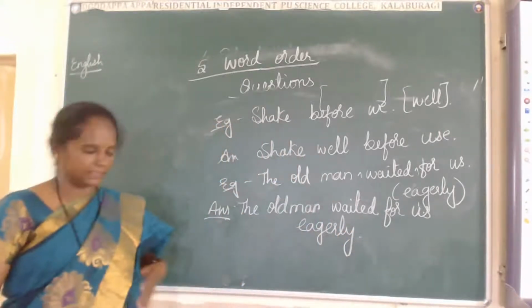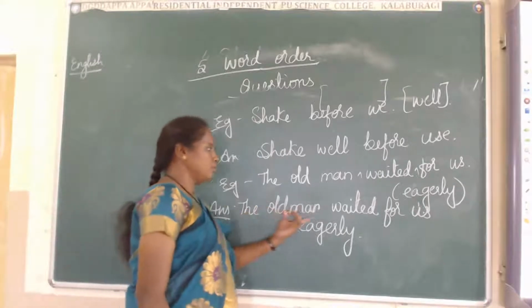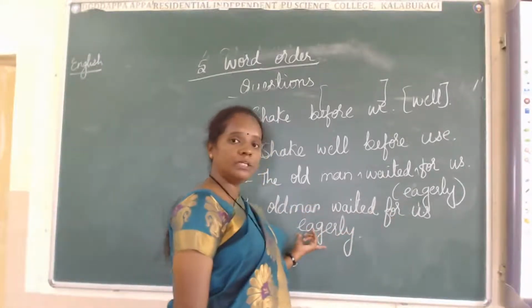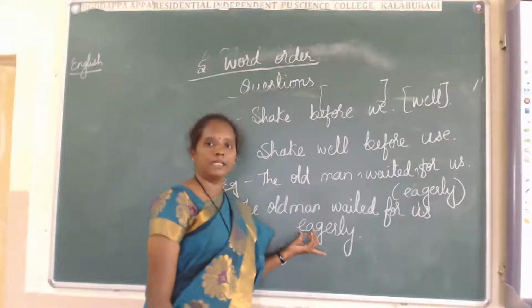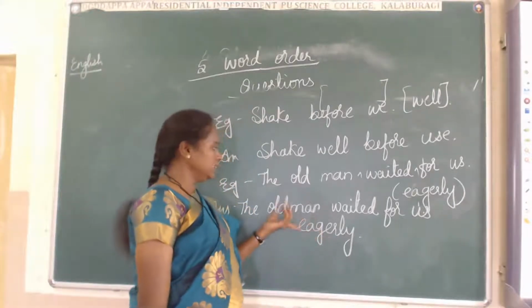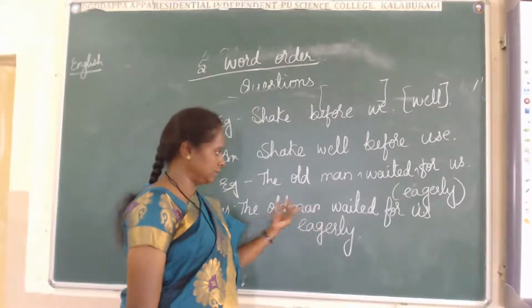This is the sentence. See here why I am telling. The old man waited for us. How did he wait for us? Eagerly. Eagerly he is waiting for us. This is at the end.